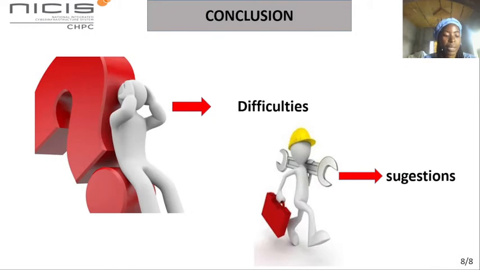Conclusion: we can retain that we can modify the properties of a molecule to make it multifunctional. The resources provided to us by the Center for High Performance Computing have helped us to progress very quickly in our research. We sometimes encounter difficulties in the complete execution of some calculations, particularly with the semi-empirical methods that are very heavy to implement, and we ask the Center for High Performance Computing to review the time factor of execution of calculations in relation to the implemented methods.